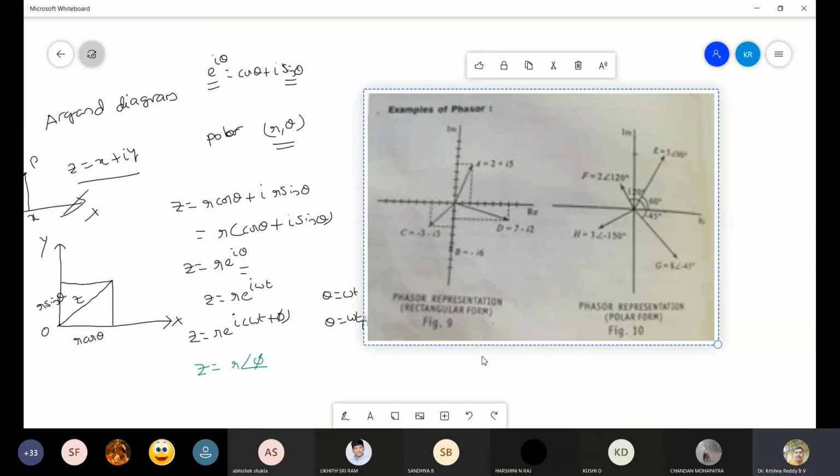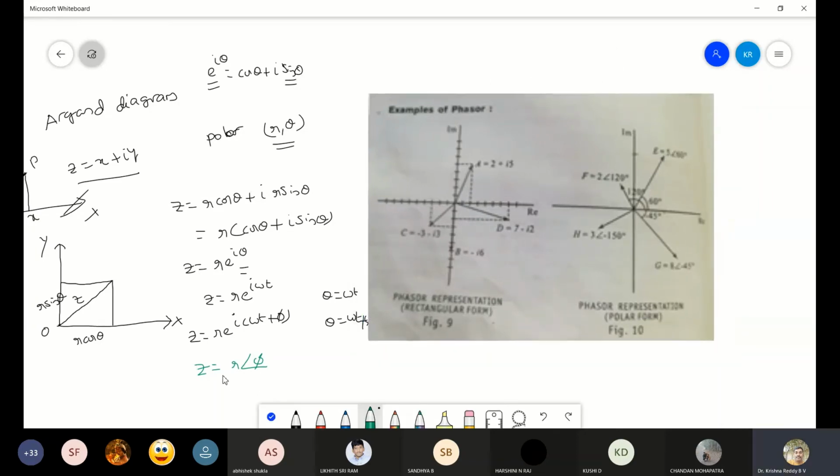Look here, if you represent z equal to, for example, 2 plus i into 5.